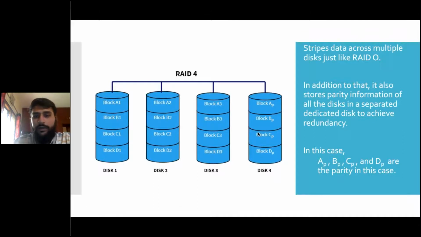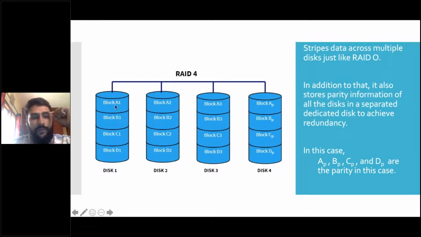Right? Basically, what parity is, let's say you have a bunch of data. Let's say you have 0, 1, 1, 0, 1. This is the data you have. Now what you do is you add 1 to it, the bit 1 to it. Now the data changes, right? It becomes something else.